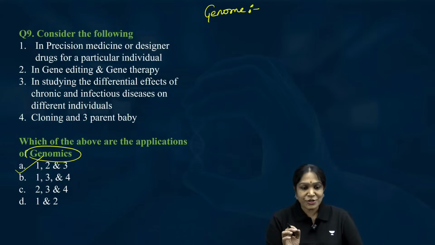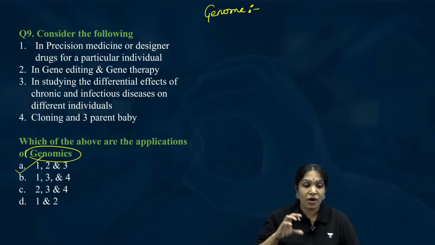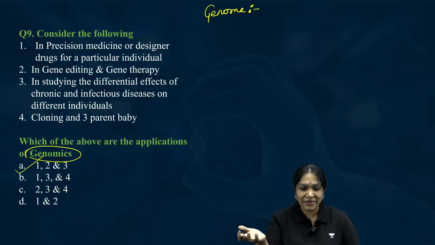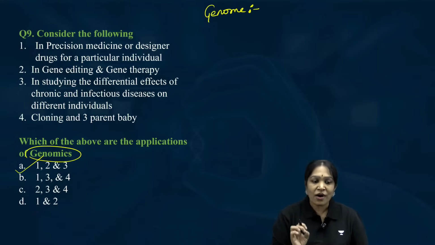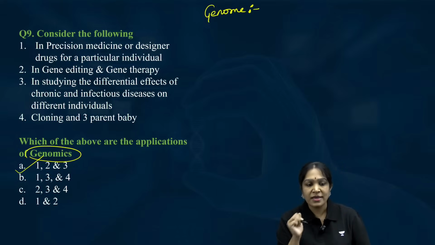This is faster because the questions are simple, but it should not always be simple questions. Some questions have a lot of deep concepts, so we have to spend some time to understand those concepts. So it all depends on the type of the questions. Is it clear? So first we have to understand what is the genome, right?